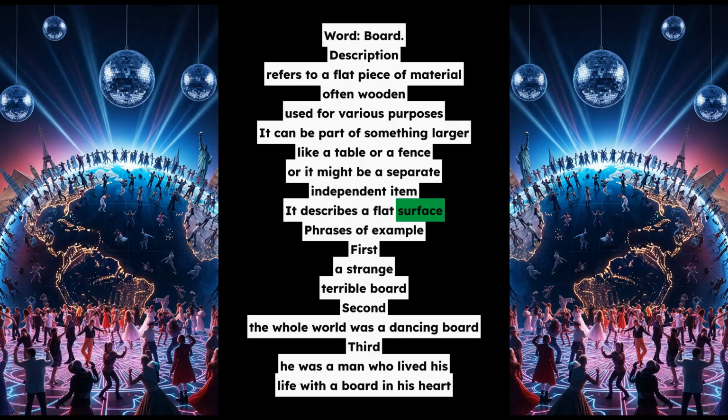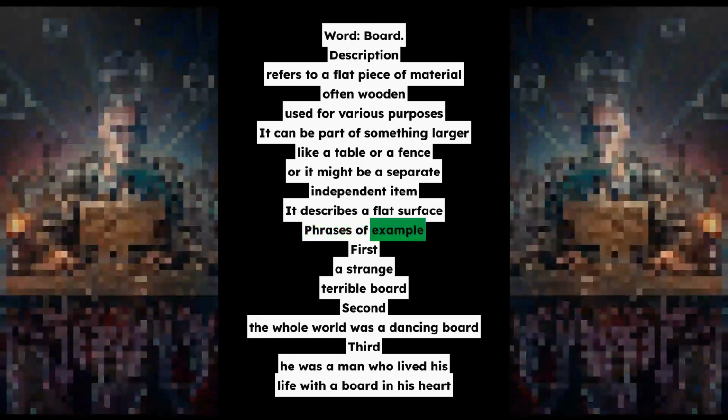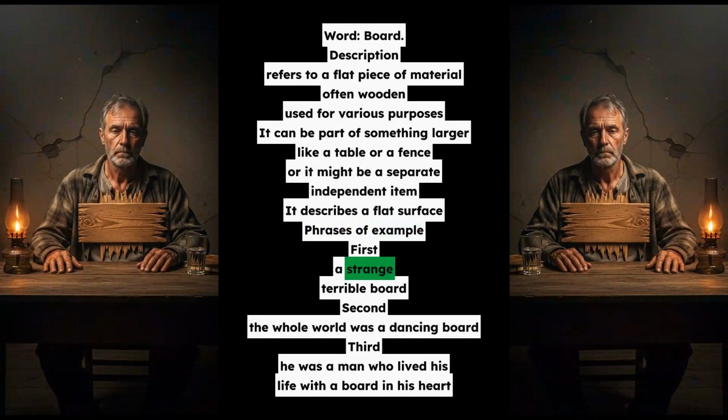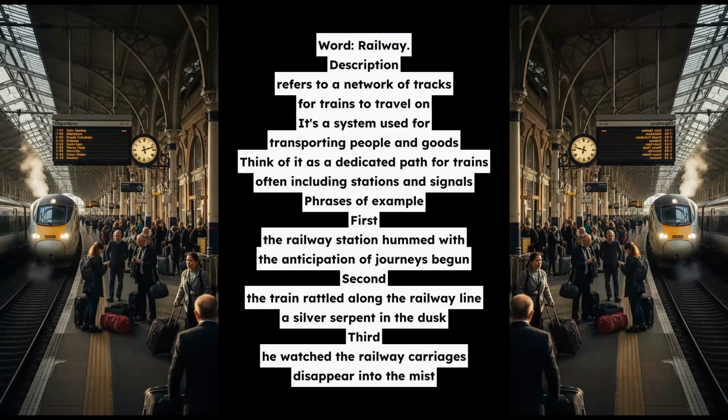Word railway. Description refers to a network of tracks for trains to travel on. It's a system used for transporting people and goods. Think of it as a dedicated path for trains, often including stations and signals.